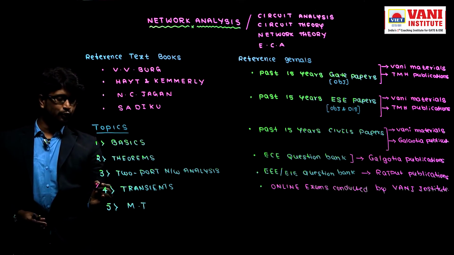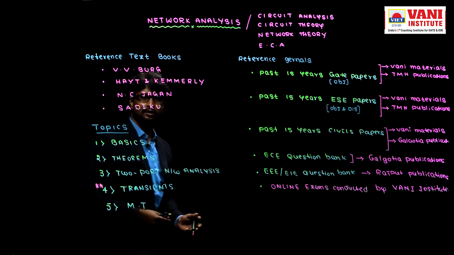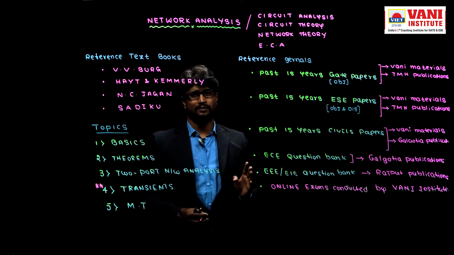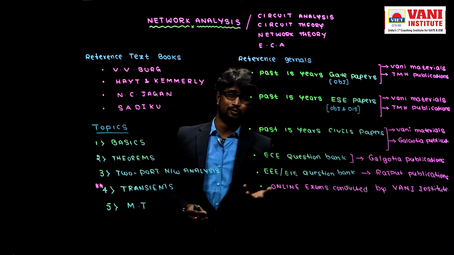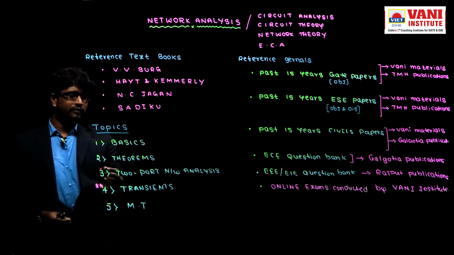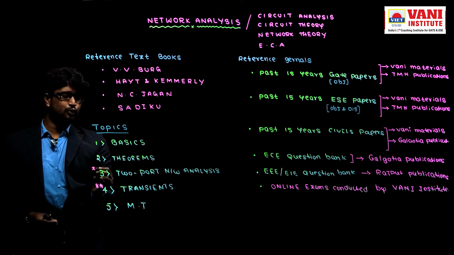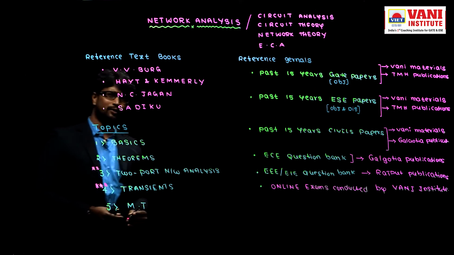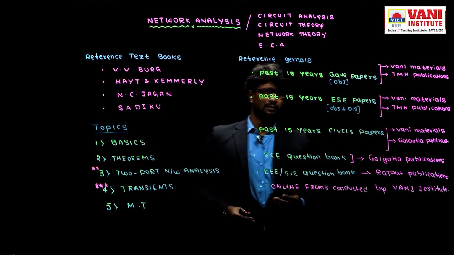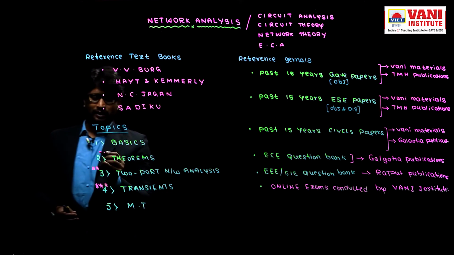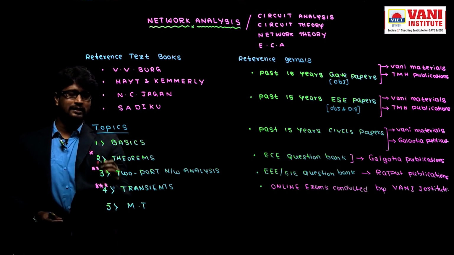For example, if you are perfect in transients, there is no doubt, 2 to 4 marks are in your pocket. Are you clear? Sometimes 6 also, right? Next, a very important topic is two-port networks also. Check once, whatever the paper, at least one question came from the two-port network. Are you clear? Next, damn sure one question came from theorems.